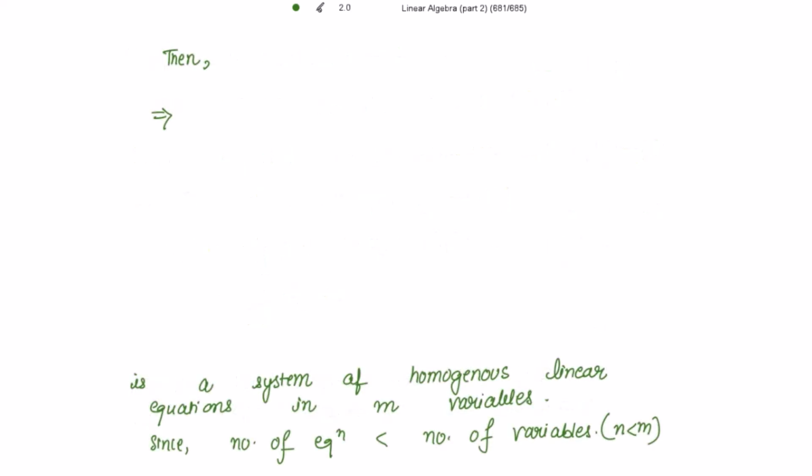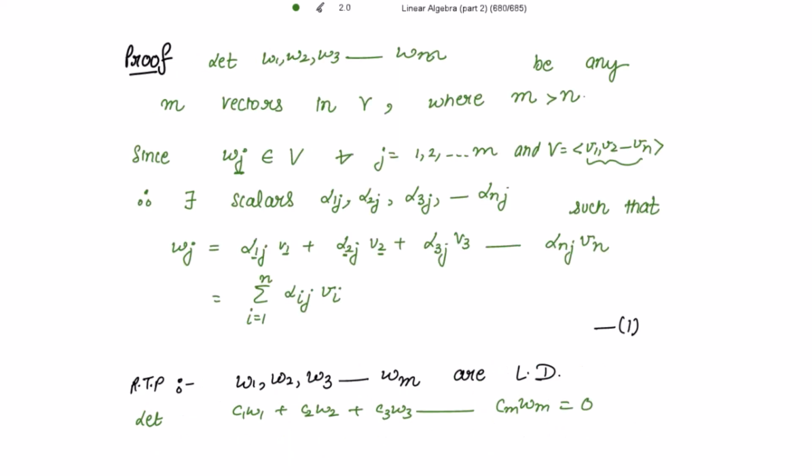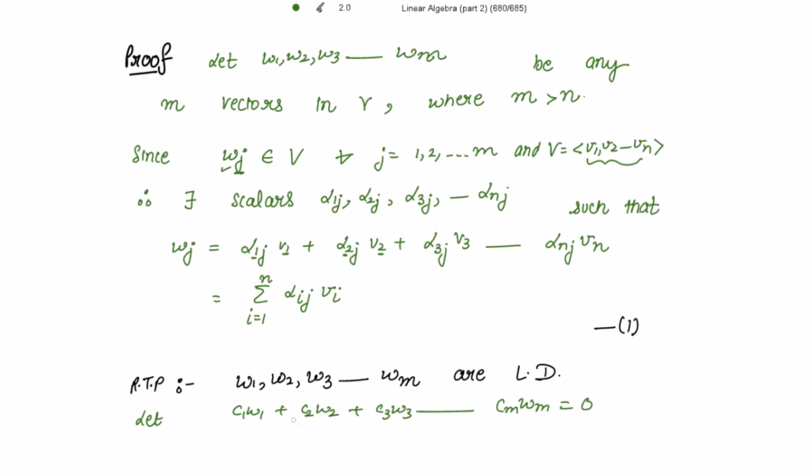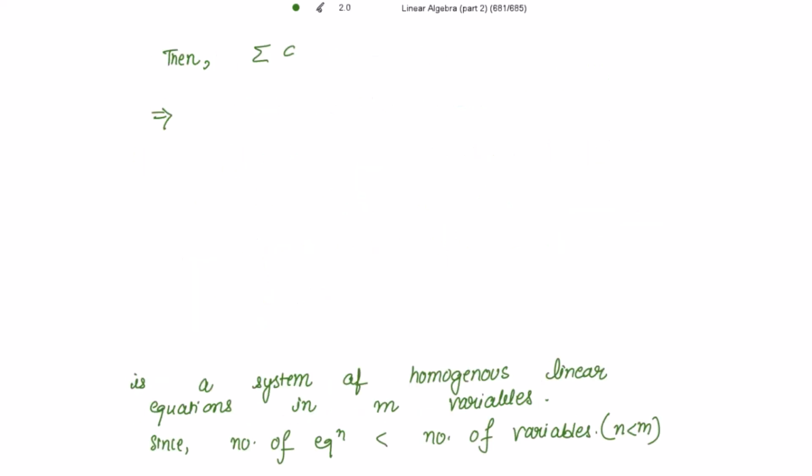Then we take the summation, cj wj, j going from 1 to m. In the previous assignment we had n plus 1, so it is the same; I have written at the very start that m is greater than n. That is one and the same thing.